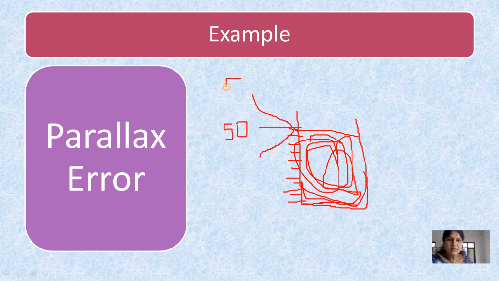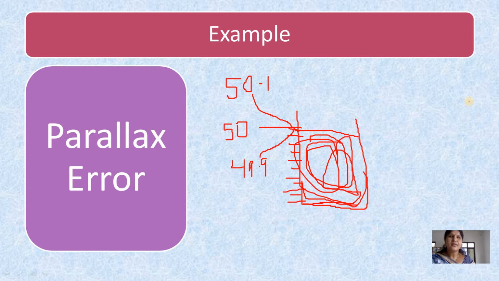Suppose from here you can note 50.1, and from here 49.9. So depending upon the position of the observer, the result of the measurement also varies. So this is an example of gross error.